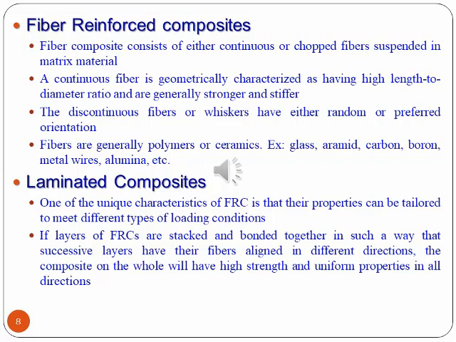Next is laminated composite. So one of the unique characteristics of fiber reinforced composites is that their properties can be tailored to meet the different types of loading conditions. So if the layers of fiber reinforced composites are stacked or bonded together in such a way that the successive layers have their fibers aligned in different directions, then the composite on the whole will have very high strength, and it will have uniform properties in all the directions. So this is achieved in a laminated composite.